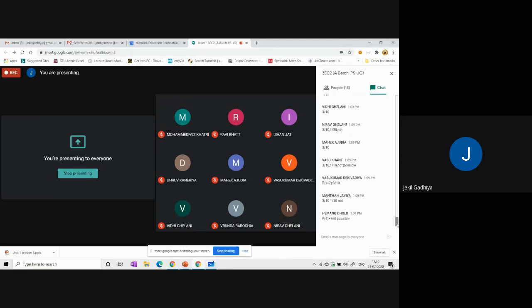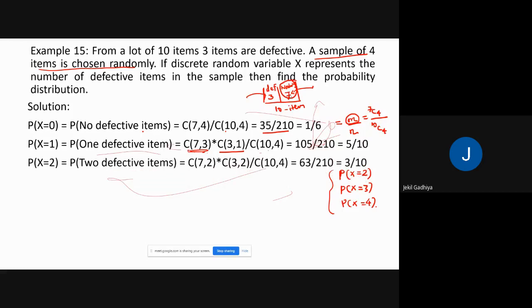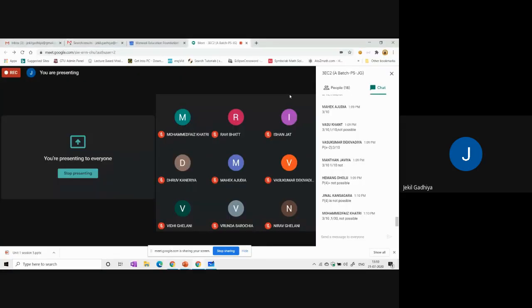Okay, very good. Let me show you the solution. Now for x equal to 2, if you want two defective items from 4, then you need to select 2 from the 3 defective items, that means 3C2 and 7C2. Okay, so the answer is 63 by 210 for x equal to 2. For x equal to 3, that means 3C3 into 7C1. Okay, the answer will be 1 by 30. Now for x equal to 4, it's not possible.